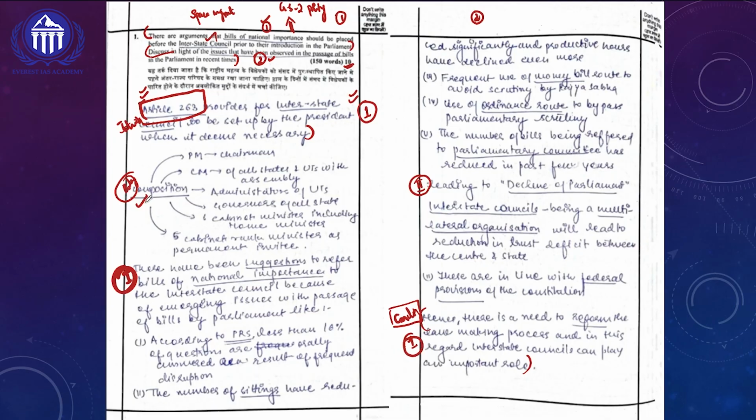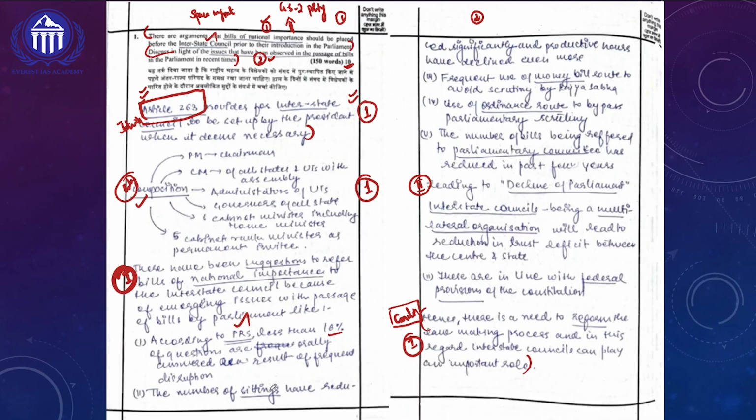Let's now go into the body of the answer. So initially the topper has taken some space to talk about the composition of the interstate council. This background is very crucial, because for this background we will be given 1 mark weightage for this particular interstate council composition. Let's now go into the main body of the answer, where the first component is talking about what are the bills of national importance which should be placed and why it should be placed. So this All India Rank 1 topper is starting with a PRS survey, that less than 10% of the questions are orally answered.